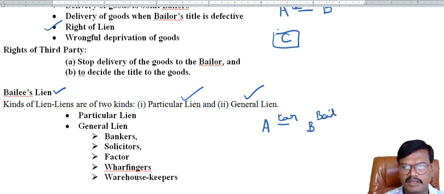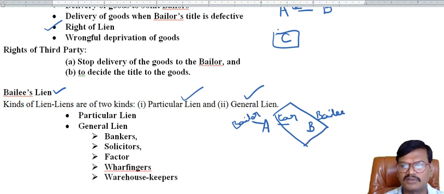B is the bailee, A is the bailor. Now, as long as the bailor has not paid the lawful charges to the bailee, he cannot return the car. Now the bailee is exercising the right of lien.